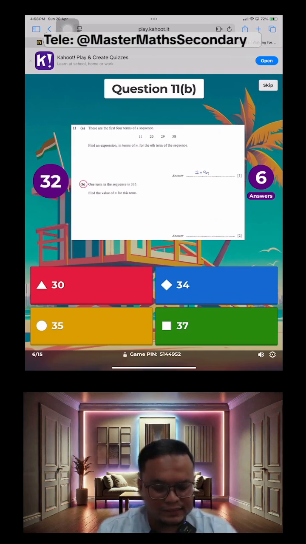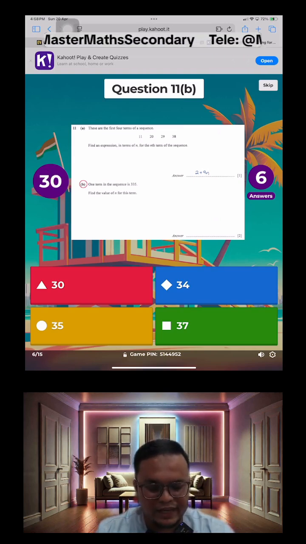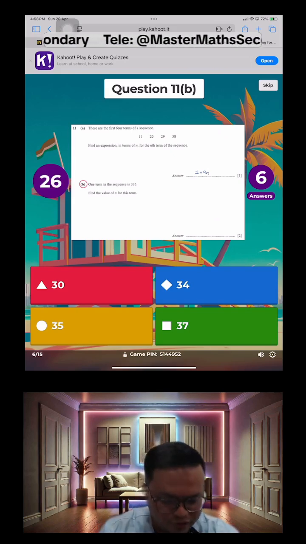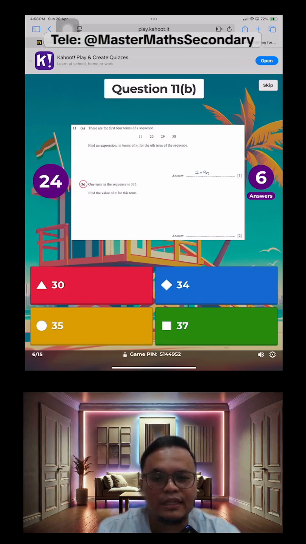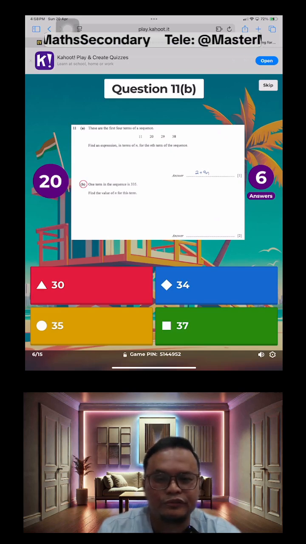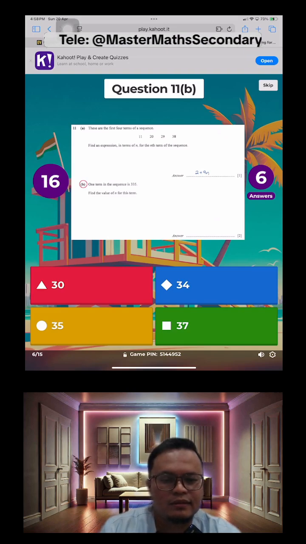Okay guys, so what do you think the answer is? They're asking you to find the value of n for this term. In other words, what they're actually asking for is the position, the position number that will actually give us the term 335 in this sequence, or in this pattern.